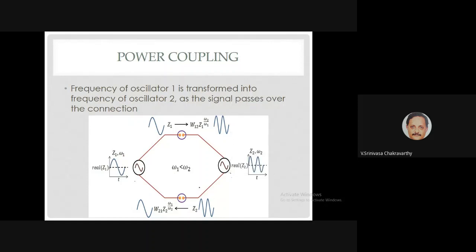Similarly, in the reverse direction, Z2, which is oscillating at omega 2, high frequency, when it goes via the synapse, becomes this W12 times Z2 power omega 1 by omega 2. That's what goes here. Now both oscillators will be totally peaceful. There's no conflict at all. Each fellow will only be hearing the oscillations they can understand. There's no communication problem.